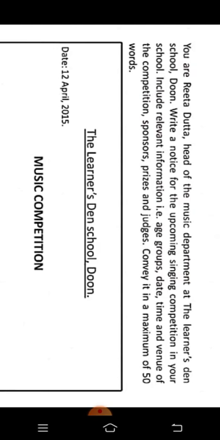First of all, we have to mention the name of the organization or school, the Learners Dance School, Doon. Then we have to write the date, 12th April 2015. Then the title, headline, Music Competition.